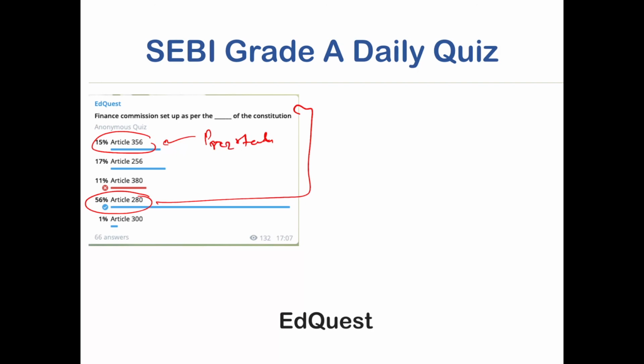And then there is article 256. Article 256 suggests that all states should act in accordance with the laws made by Parliament. So that was about article 256. There is a further relation between article 256 and 356, but we are not going to go into that. Then article 360 has been repealed, and article 300 is also not very important. So kindly remember these two articles, which are very important, 356 and 280.